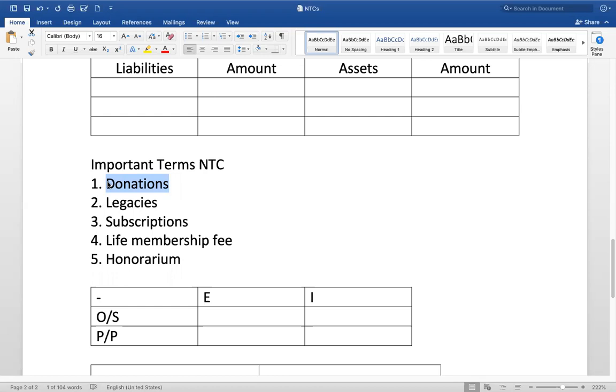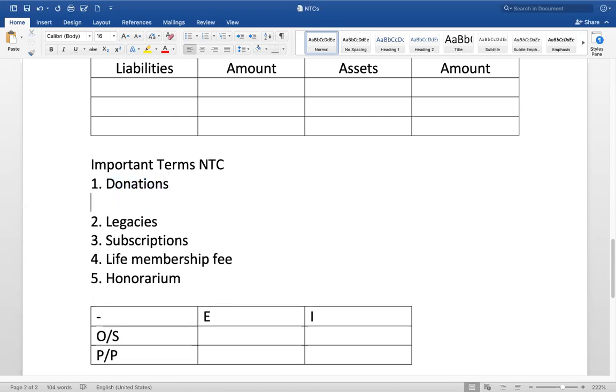What is a donation? It's something like a gift, right? The donation need not be a very big amount, and it need not be a small amount, right?